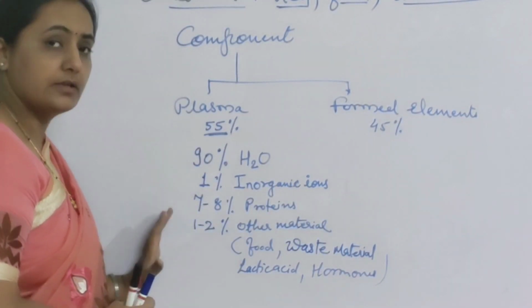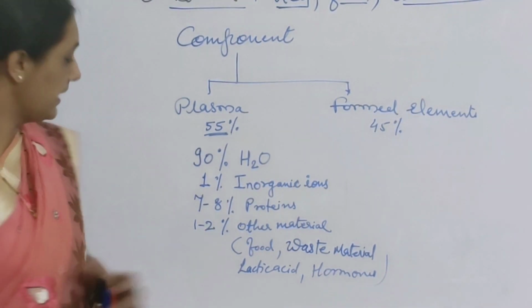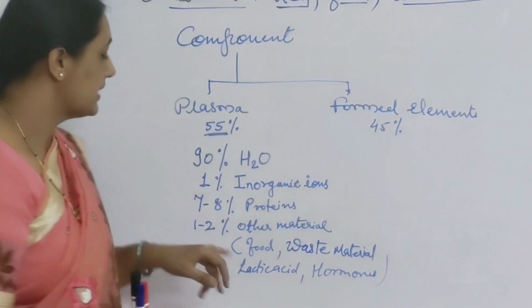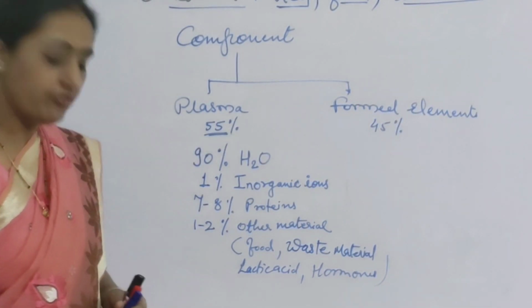So the composition of plasma is 90% water, 1% inorganic ions, 7 to 8% proteins and 1 to 2% other material. That is the composition of plasma.